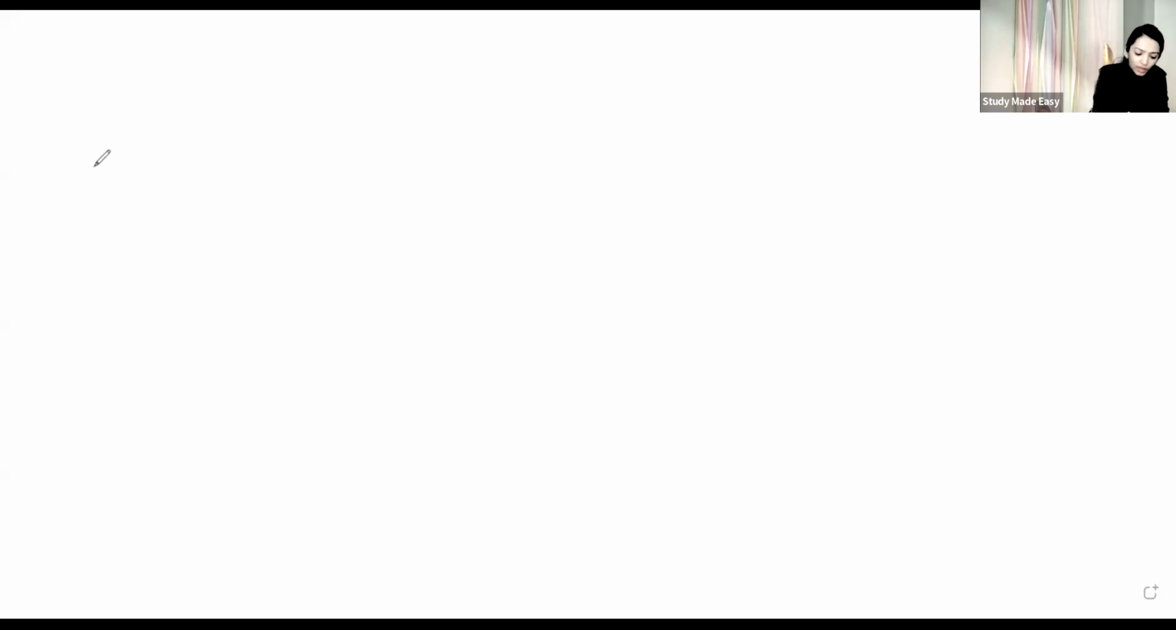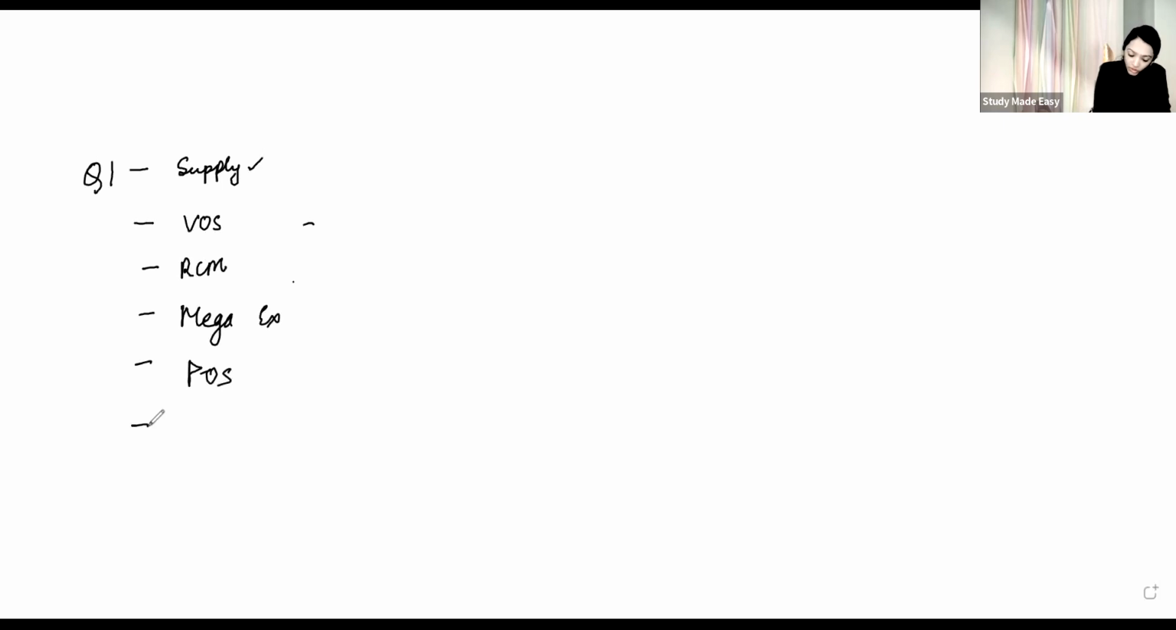When it comes to question number 1, what are the chapters it would be having? First of all, it would be having the chapter value of supply. Question number 1 would be having reverse charge mechanism. Question number 1 would be having mega exemption. Question number 1 would be having place of supply ka concept. Question number 1 would be having composite supply or mixed supply ka concept.